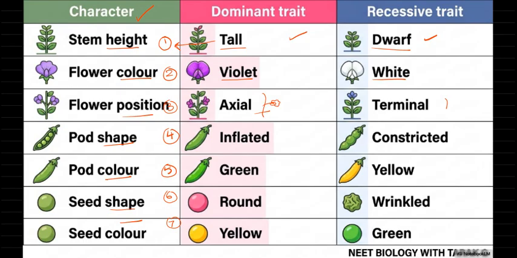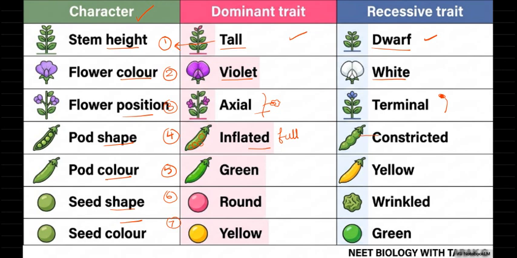Terminal means it is at the top, at the end. Pod shape: inflated, also called full. Inside are seeds, but the pod is inflated. Full pod shape is dominant, and constricted is recessive.